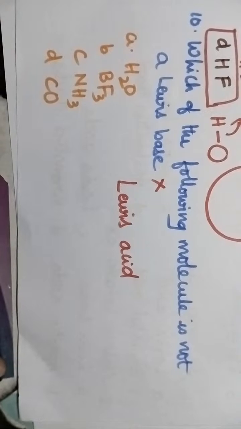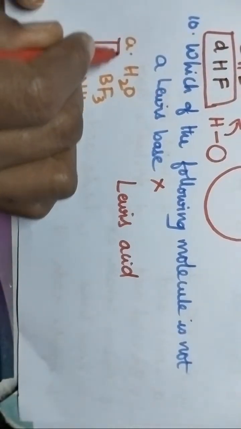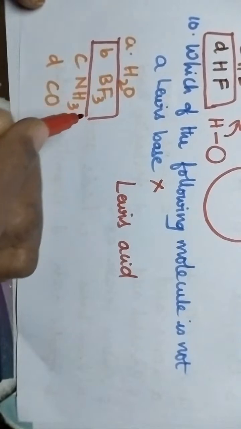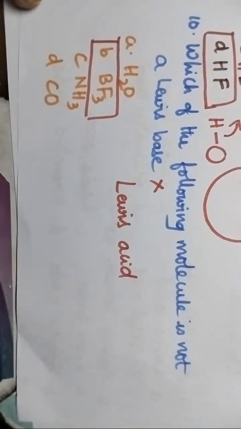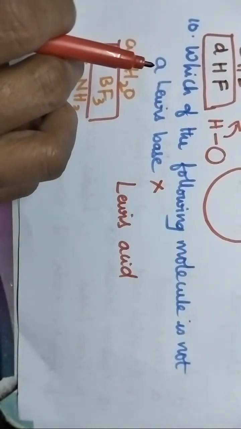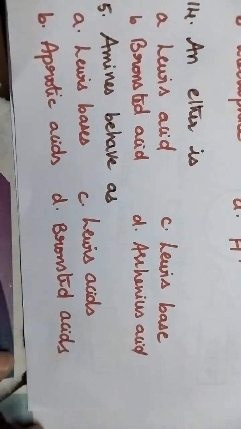Aditya, very good. So option B, BF3 is the Lewis acid, whereas the remaining species will act as Lewis bases. Now let us move on to the next question. Which of the following is not a Lewis acid?